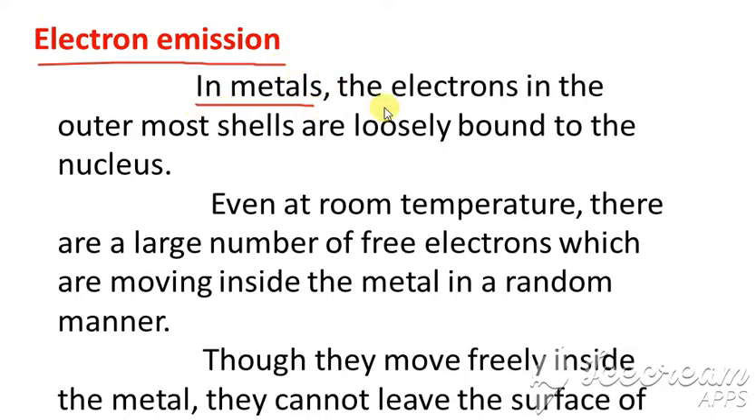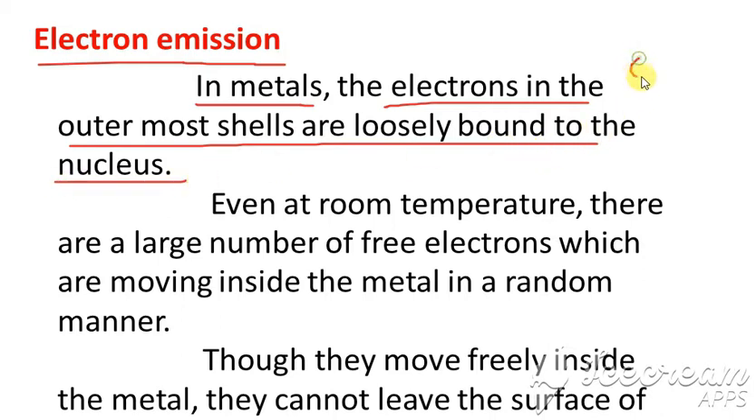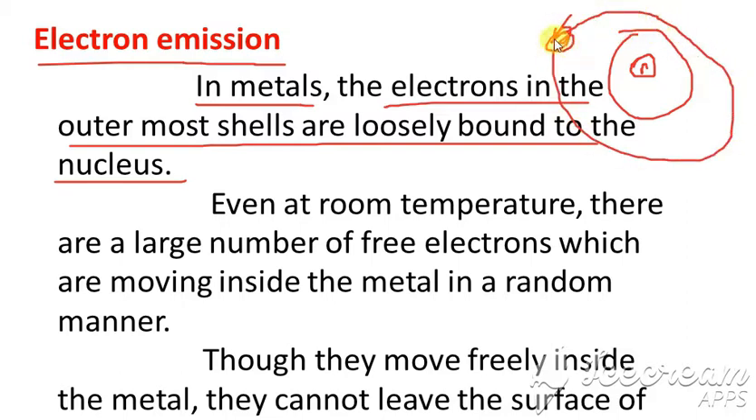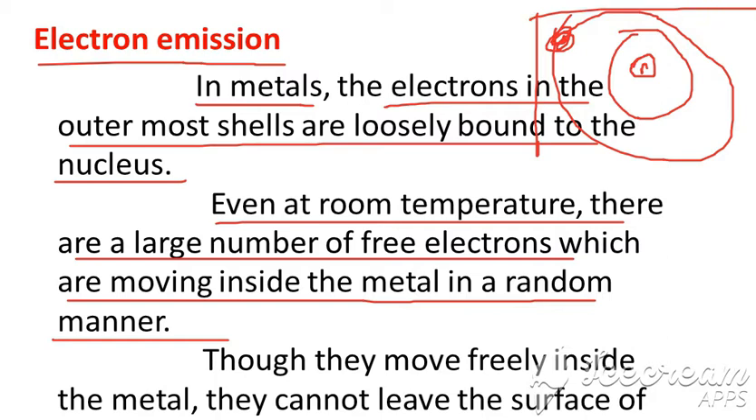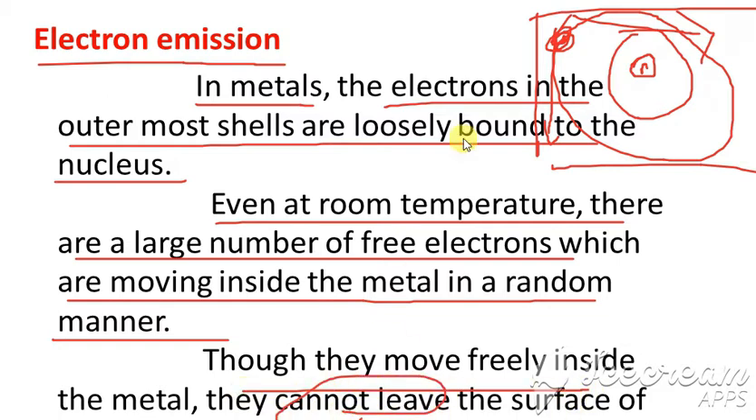When you consider a metal, the electrons in the outermost shells are loosely bound to the nucleus. Even at room temperature, there are a large number of free electrons which are moving inside the metal in a random manner. Though they can move freely inside the metal, they cannot leave the surface.